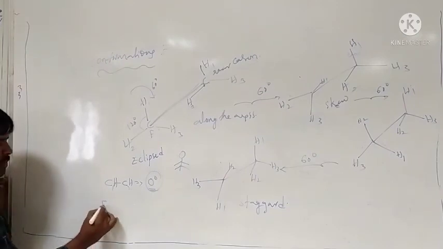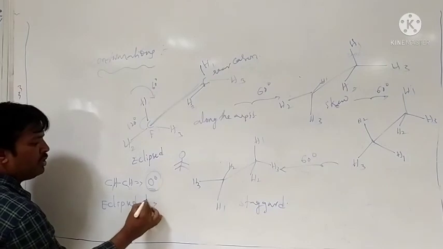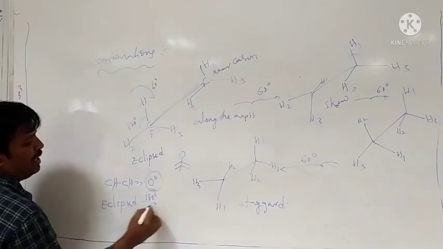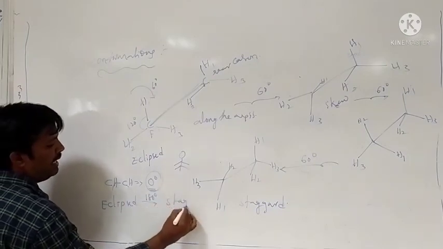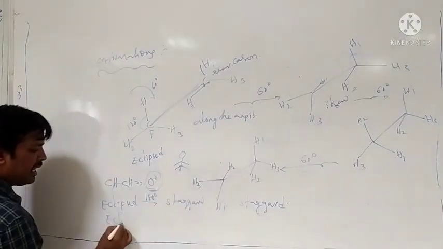When the eclipsed conformation undergoes 180 degrees rotation, we get the staggered conformation. When it undergoes 120 degrees rotation, we again get the eclipsed conformation.